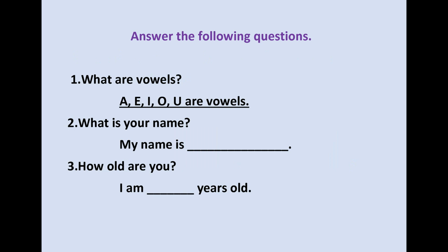Our first question is, what are vowels? Answer is A, E, I, O, U are vowels. Second question is, what is your name? My name is. Write your name in the blank space.